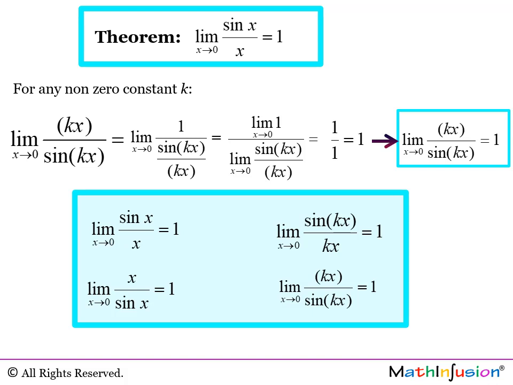Again, because the limit is 1, the limit of the reciprocal equals exactly the limit of sine x over x. And then we have the small variation of replacing x by k times x when k is a constant, and then the reciprocal of that.